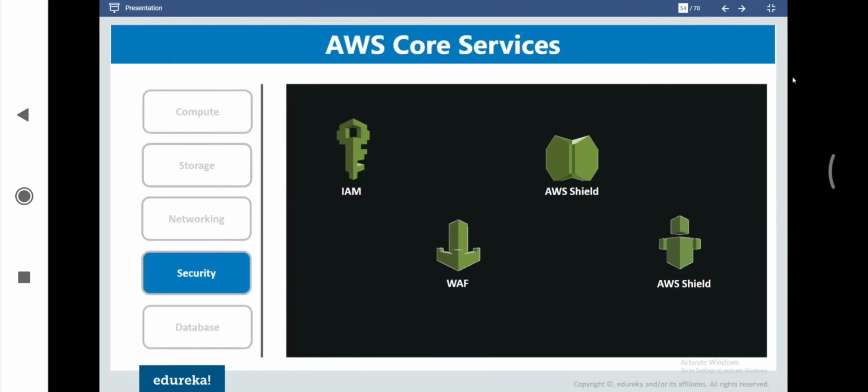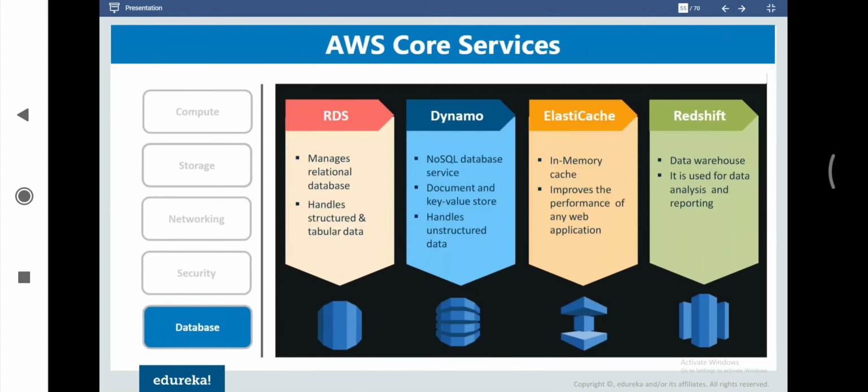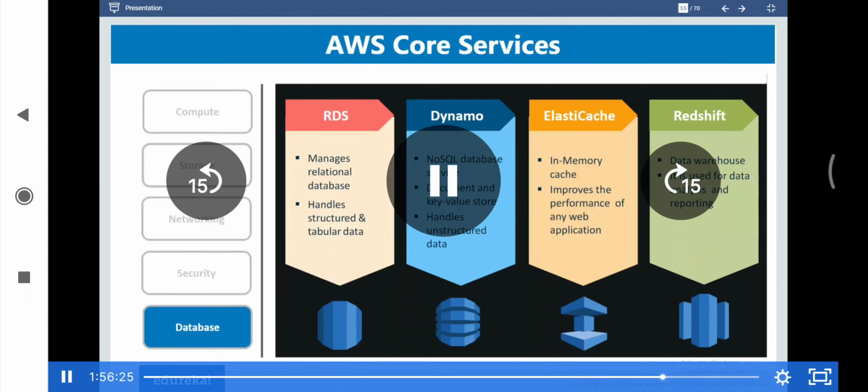And then we are going to discuss database services, where we are going to discuss in detail RDS, being a part of the relational database service. Then we are going to discuss DynamoDB. In RDS we can deploy any kind of database engines.